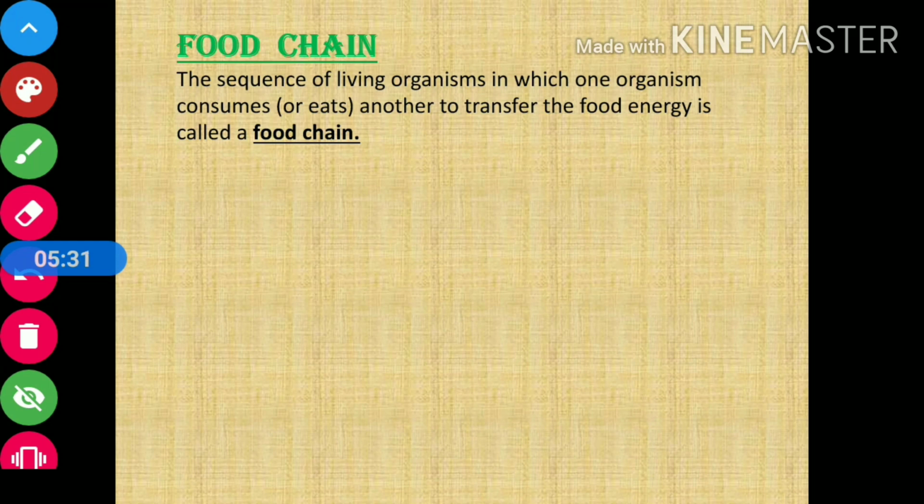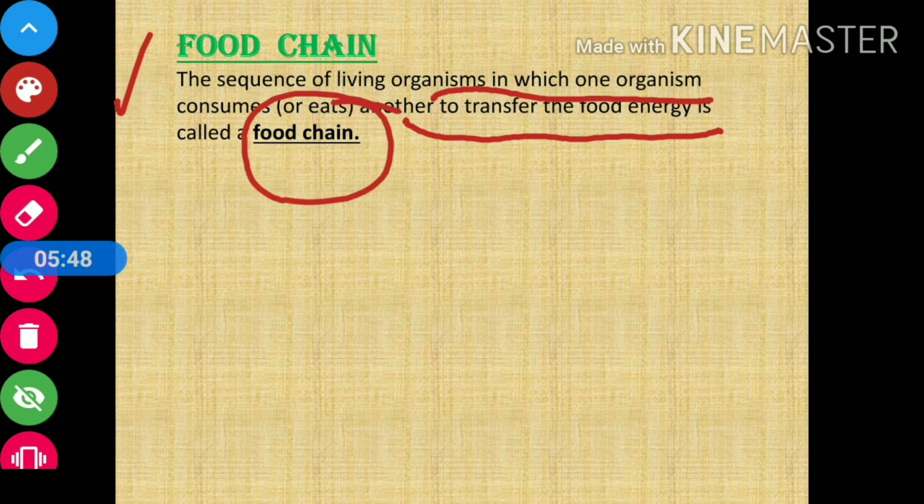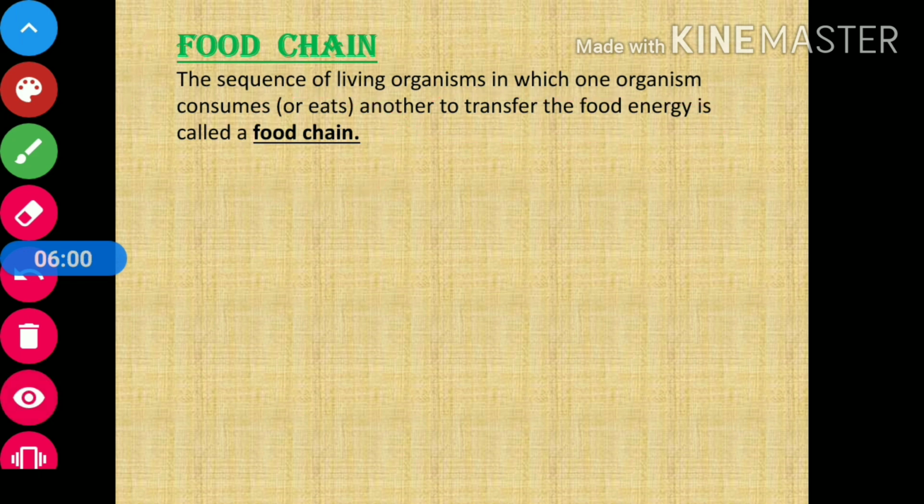Now let us see what is food chain. The sequence of living organisms in which one organism consumes another to transfer the food energy is called food chain. It means one eats the other and the energy gets transferred. Okay. So now let us quickly see an example to understand this well.